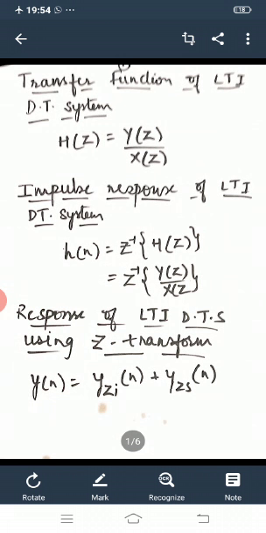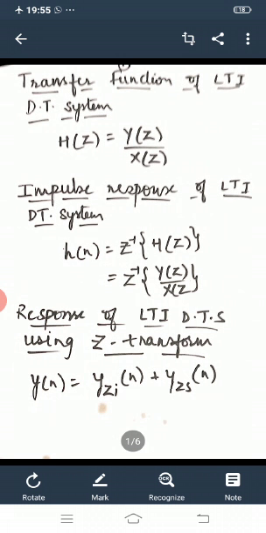As you all know, the transfer function of an LTI discrete time system. Dear students, I hope you remember in the second unit we have discussed the transfer function of the LTI continuous time system. So similarly, here we are going to discuss the transfer function of LTI discrete time system. As you all know, the transfer function is the ratio of output to the input. But here in Z transform,